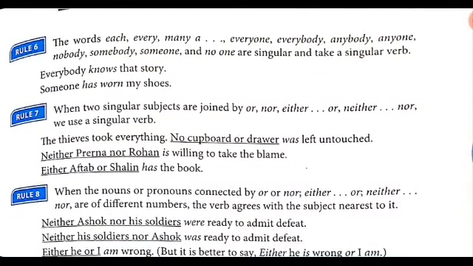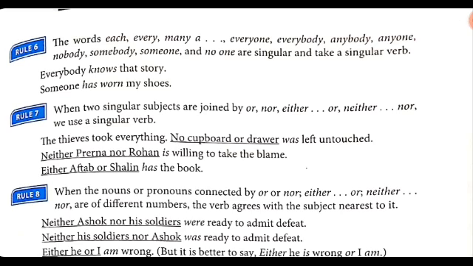Now, the sixth rule. The words each, every, many, everyone, everybody, anybody, anyone, nobody, somebody, someone, and no one are singular and take a singular verb. Like, everybody knows that story. Someone has worn my shoes.